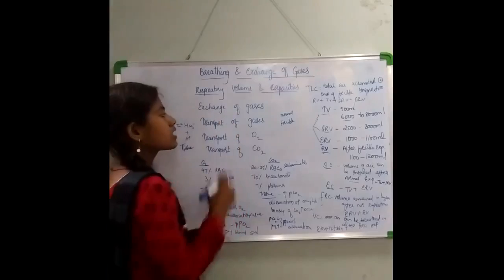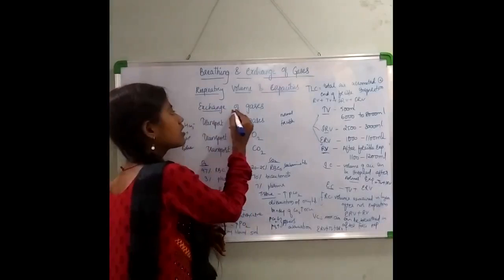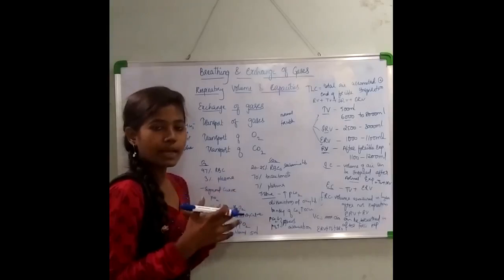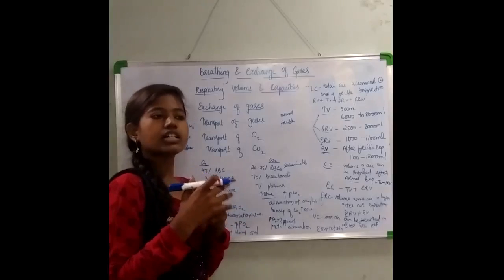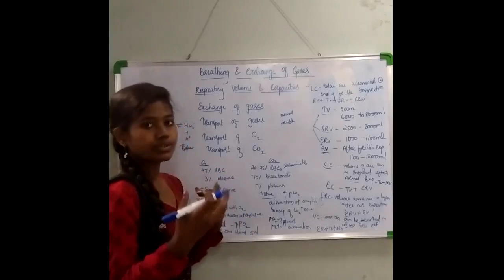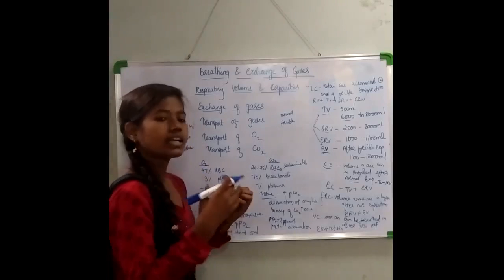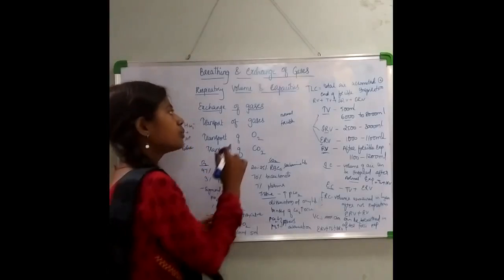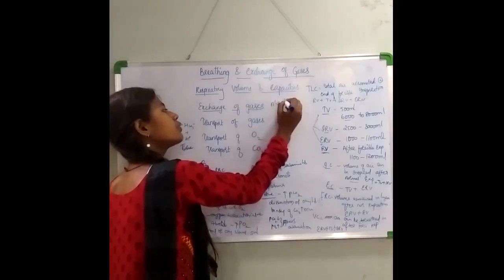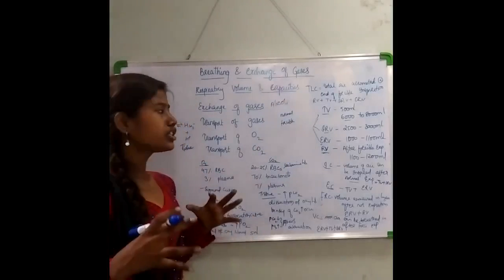Now let us move on to exchange of gases. Last class, I told you exchange of gases occurs at the alveoli, right? Alveoli form the exchanging part or the respiratory part of the respiratory system. So alveoli are the major sites of diffusion, where O2 and CO2 get diffused between the blood and the alveoli, and also between the blood and the tissues.